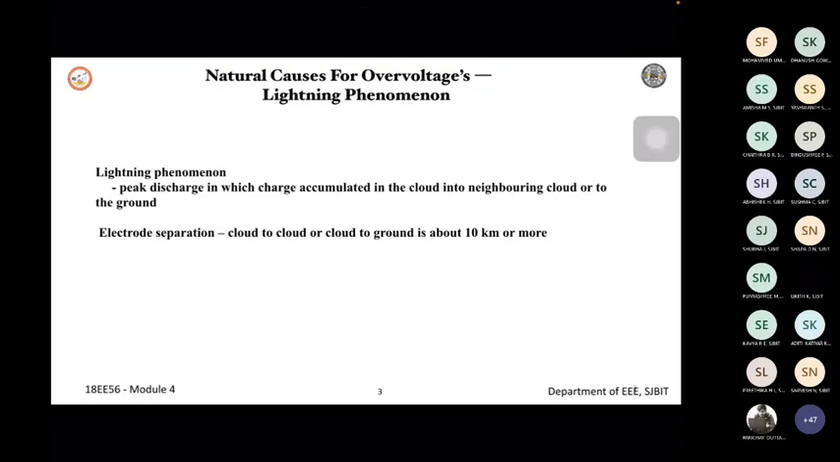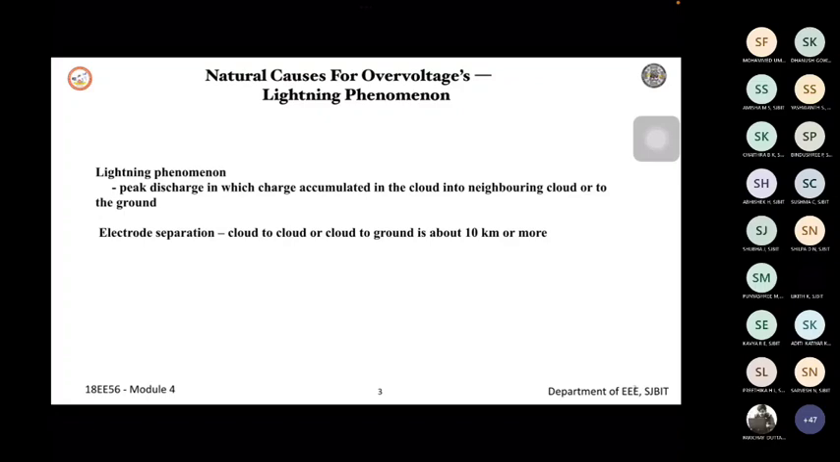where the charge accumulated within the clouds will discharge to the neighboring cloud or to the ground. If the charge is very high, the charge will discharge to the neighboring cloud. If your potential is very high and it is near the ground, then it will discharge to the ground. We'll see that once again with respect to the diagram in the next topic.